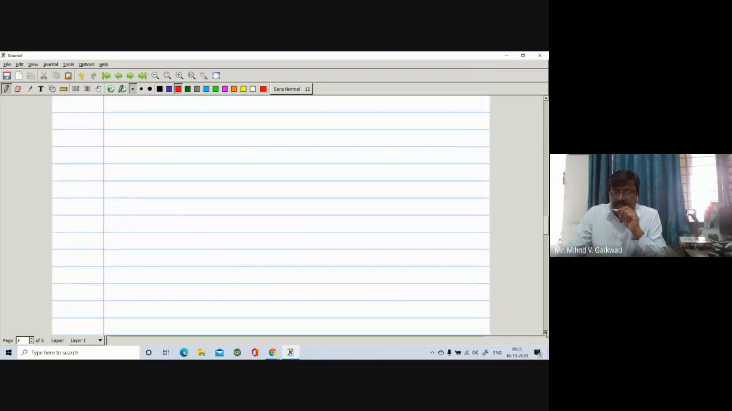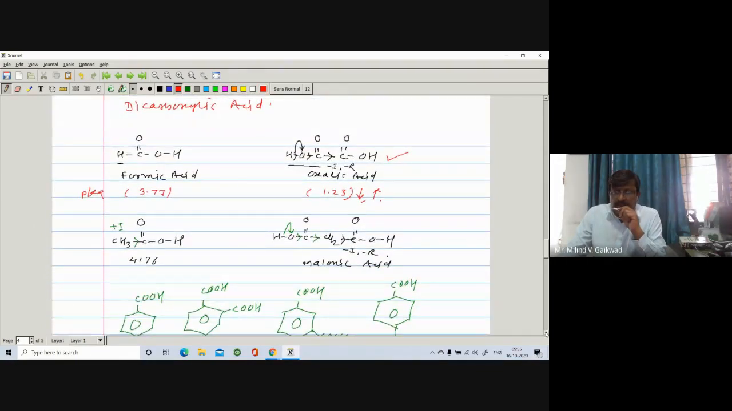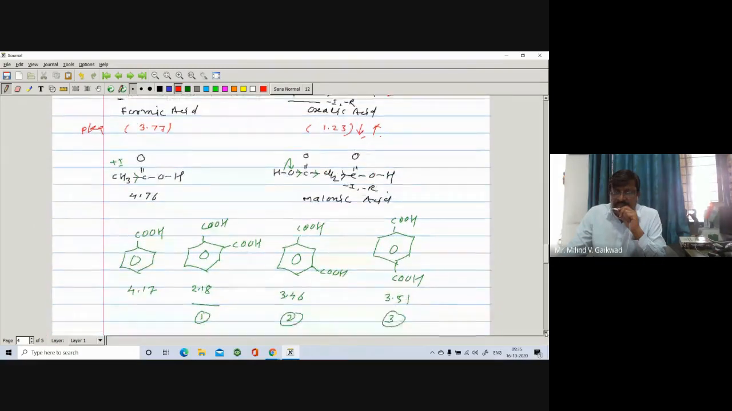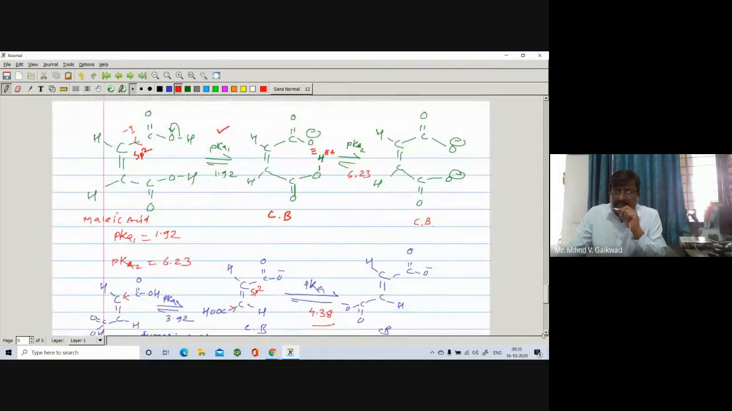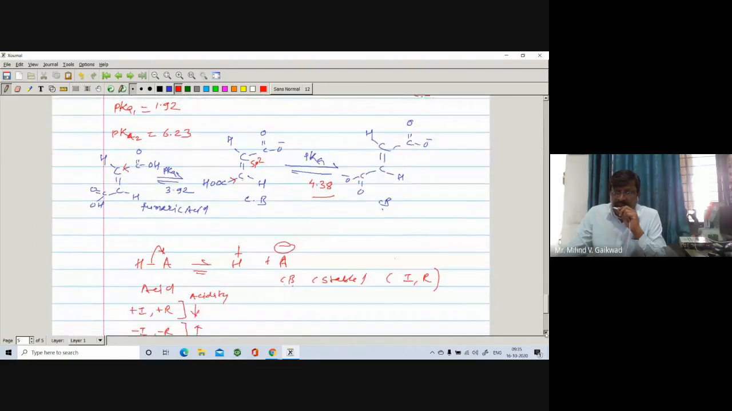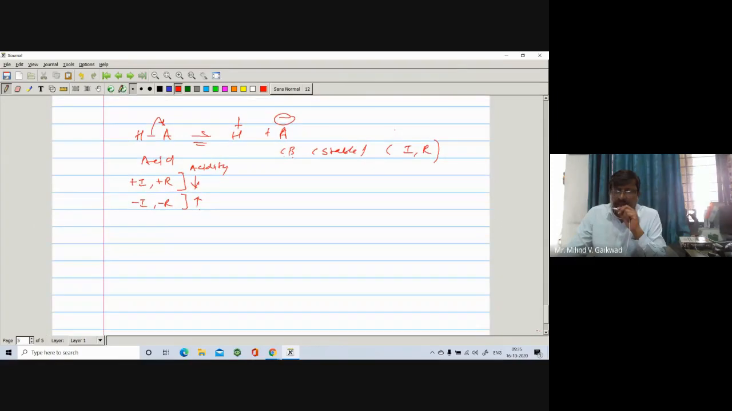We have also seen the next example, dicarboxylic acids: formic acid, oxalic acid, acetic acid, and malonic acid, and also in that one, the aromatic compound. We have seen malic acid and fumaric acid and their corresponding acidity, right? And acidity depends upon two factors. One, the HA bond should break very easily, and second, the conjugate base formed should be more stable. So in this way, we have seen different types of examples.